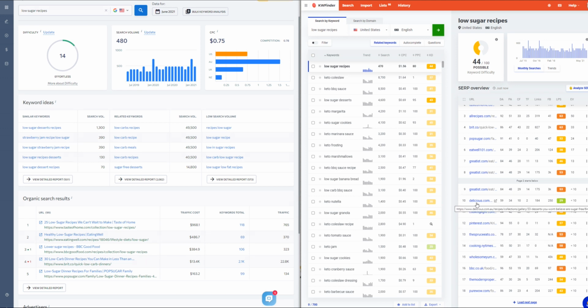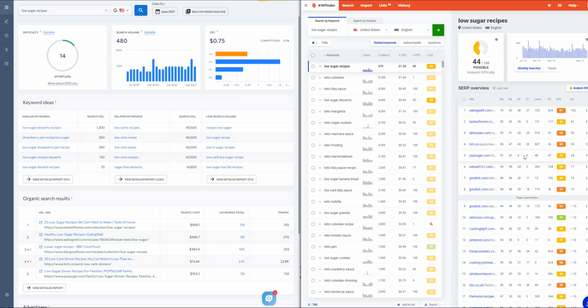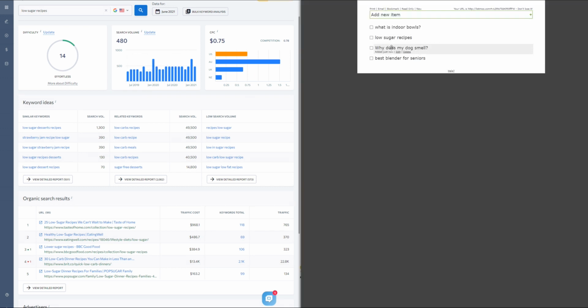Low sugar cooking. Some of them, that one is sugar free. So yeah, I certainly wouldn't say it's as low as 14. 44 seems more accurate than 14 because we have a lot of high DA sites here, and although it's not all on point, I think if you were to think this is low competition, you might be a bit surprised. That's just my opinion.